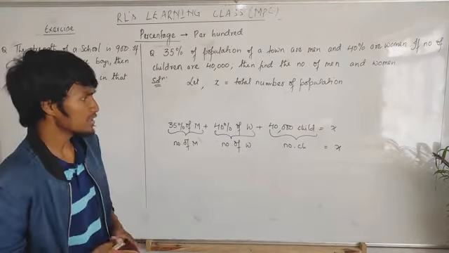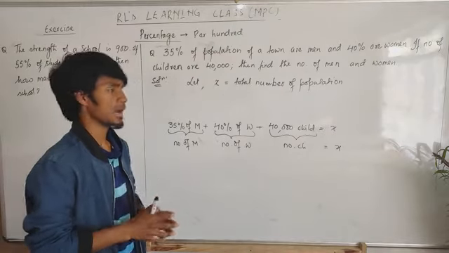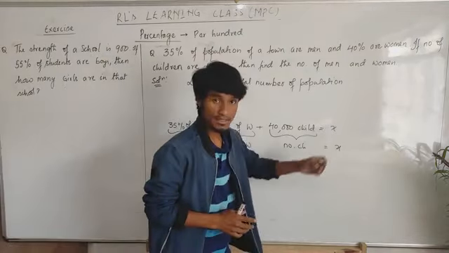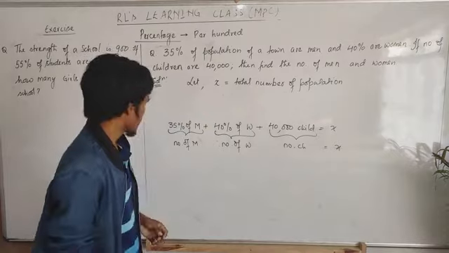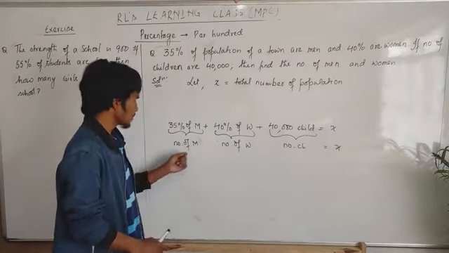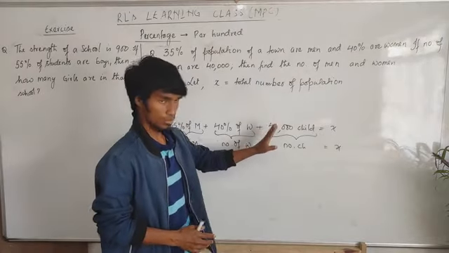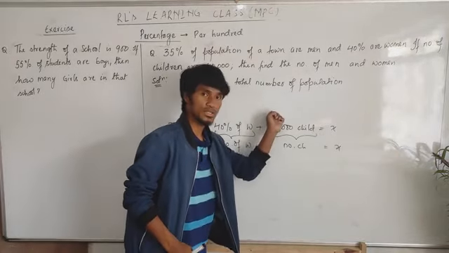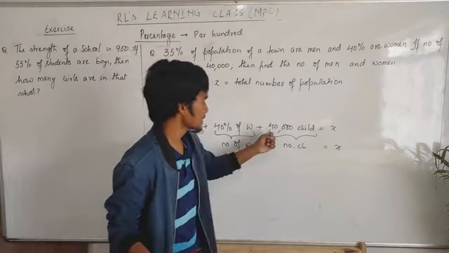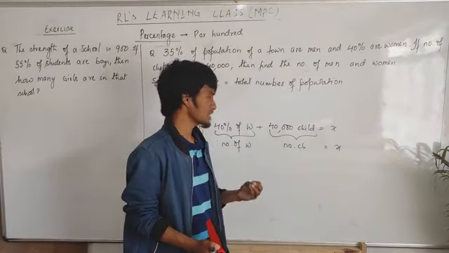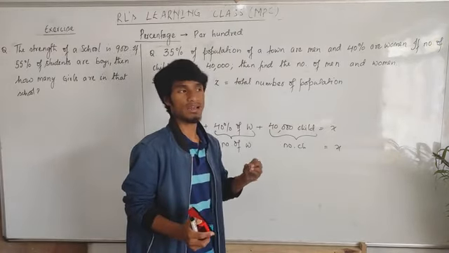But here we need to find this x first. To find x, we cannot use this equation because we don't know the number of men M and the number of women W. We don't know them, but we know the percentages. So let's first find the percentage of the 40,000 children.